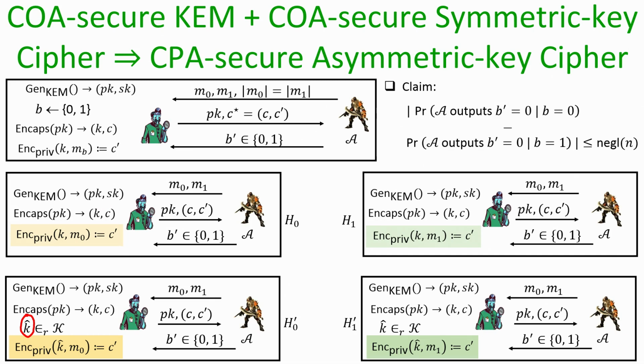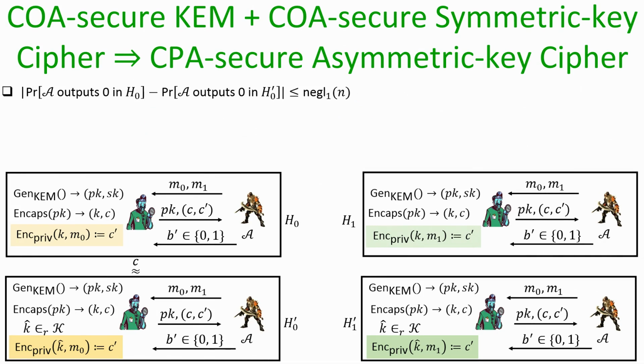In the same way, the experiment H dash sub 1 is different from experiment H sub 1 in the sense that a totally independent random key is used for encrypting the message M1, compared to the experiment H1 where the key little k used to encrypt the message M1 was encapsulated in the encapsulation c. So, these are the differences in the experiments H dash sub 0 and H dash sub 1.